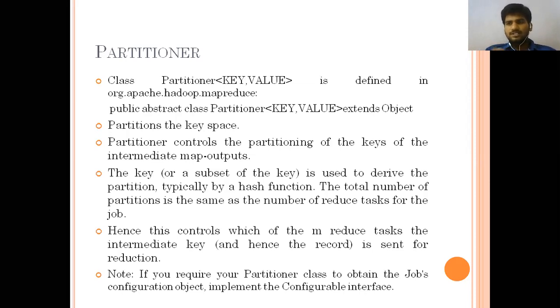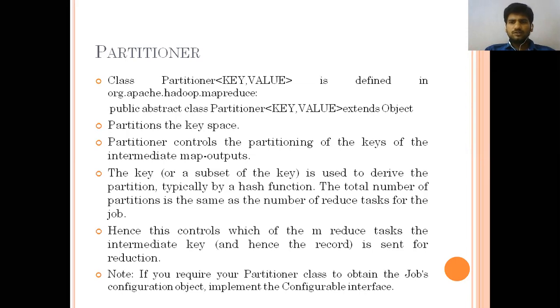But how the step-by-step process, how the combiner, record reader, and partitioner work, is shown by the old API.